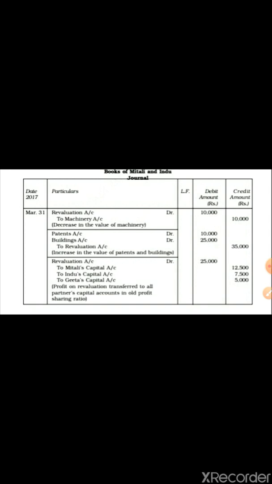You can write the credit or debit side, whichever you like. Next is the combined entry, patent account debit, building account debit to revaluation account, and the last entry of profit distribution, revaluation account debit to Mitali's capital account, to Indu's capital account, to Gita's capital account. Okay, in this way you have to give the journal entries.